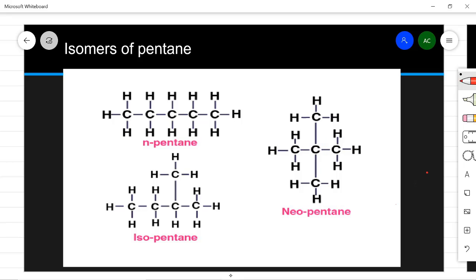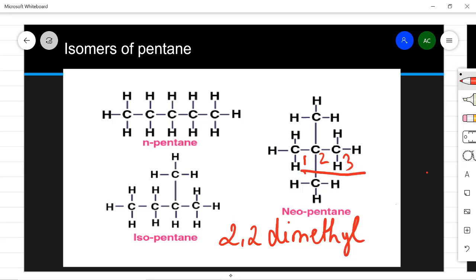Common name is neopentane, but what would be the IUPAC name? Let's number it 1, 2, 3. On position 2 there are 2 methyl groups. So you will say 2,2-dimethyl, and the carbon chain is 3, so it will be methane, ethane, propane. So 2,2-dimethylpropane is the IUPAC name for neopentane.